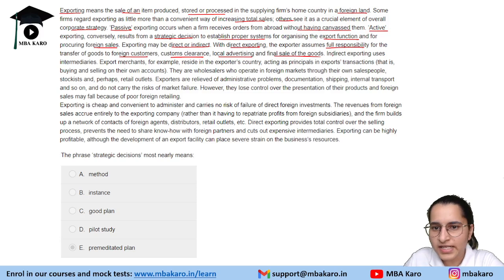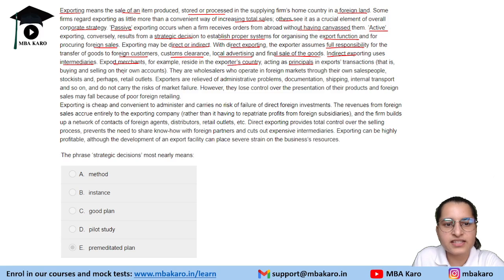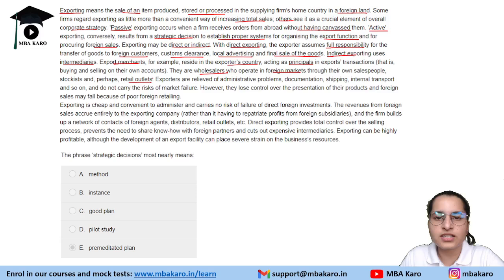Indirect exporting uses intermediaries. There are many people involved. Export merchants, for example, reside in the exporter's country, acting as principals in the export transaction, that is, buying and selling on their own accounts. Next, there are wholesalers who operate in the foreign market through their own salespeople, stockists, and perhaps retail outlets. So the exporter has to depend on the export merchant in this case.